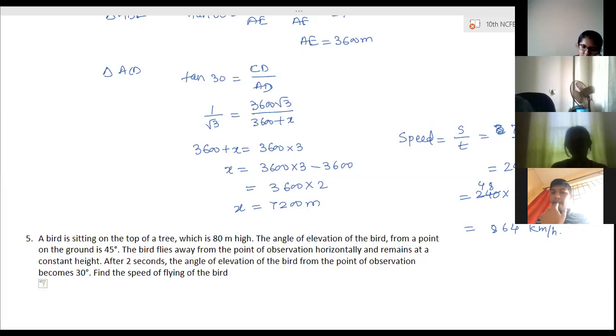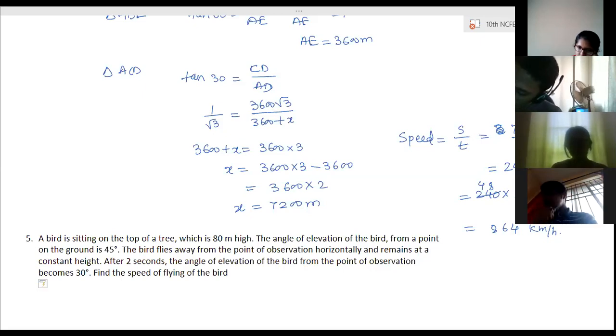Bird is sitting on the top of a tree which is 80 meter high. The angle of elevation of the bird from a point on the ground is 45 degree. Bird flies away from the point of observation horizontally and remains at a constant height. Same thing, exactly same as that aeroplane question. Is it 40 root 3 minus 1 meter per second? I don't know the answer. 29.28 is the answer.